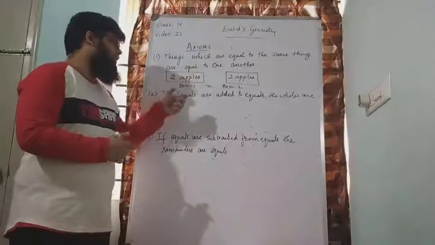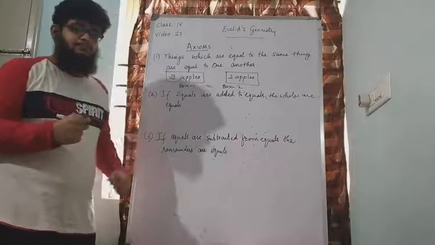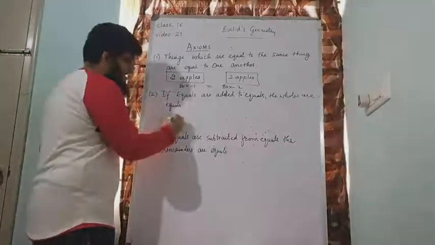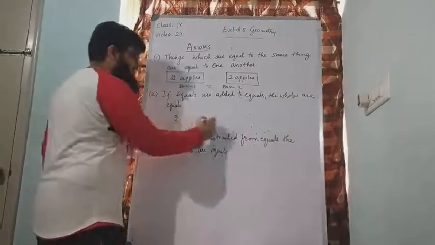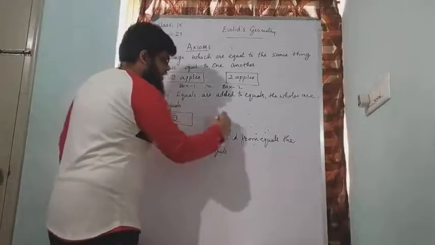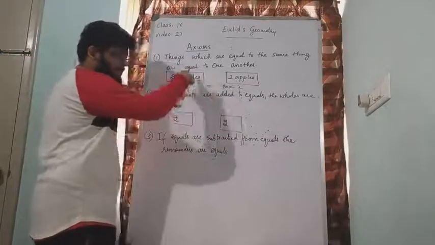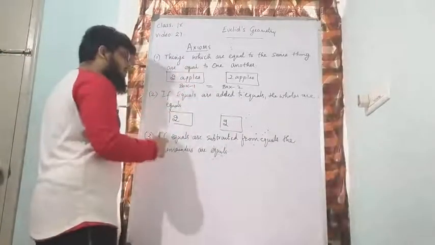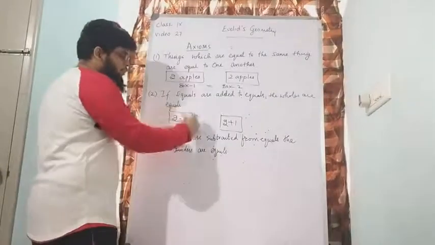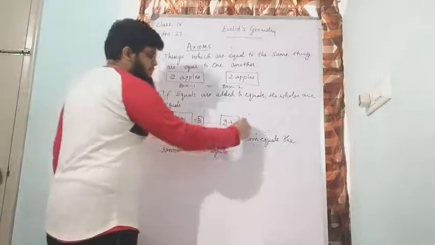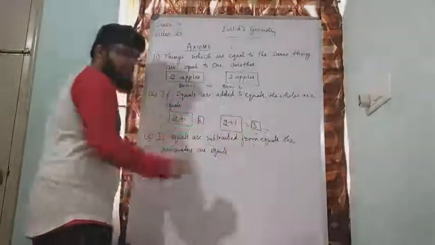If equals are added to equals, the wholes are equals. Now, example, I had two apples in the first box, and in another box also I had two apples. I will continue with the same example to understand better. To this I will add one apple, and to this also I will add one apple. So 2 plus 1 will become 3 apples. 2 plus 1 will become 3 apples here as well.